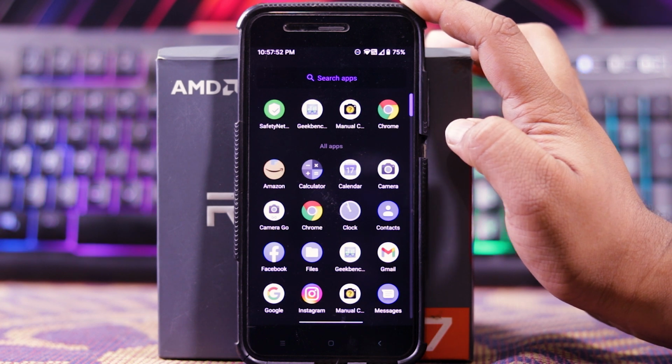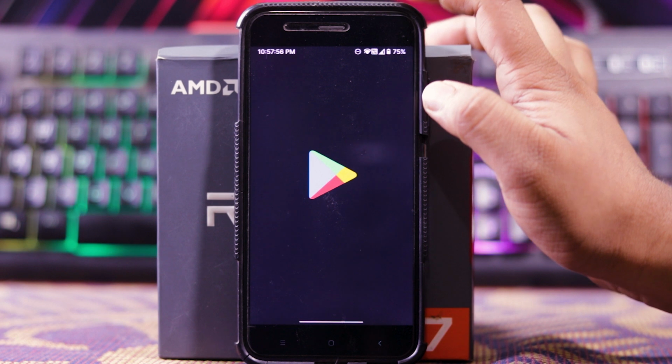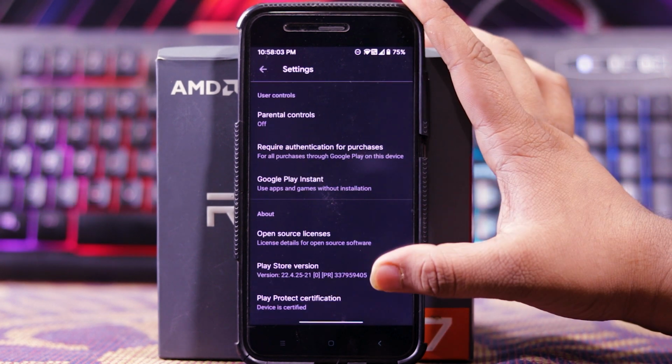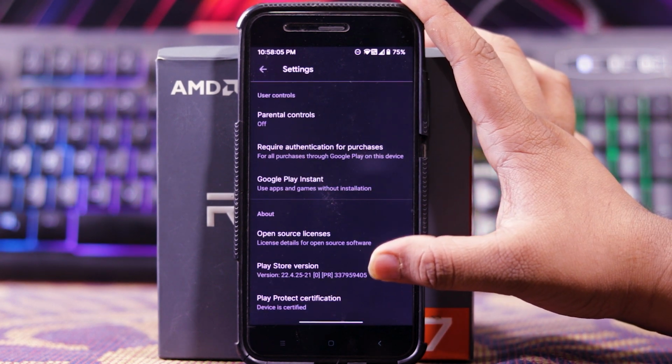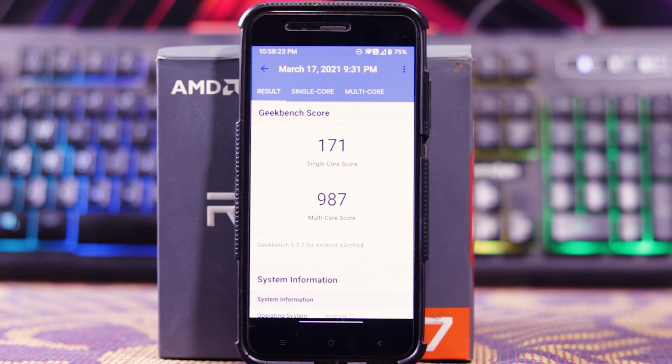In Play Store, let's see if the device is certified or not. See in Play Store and settings, and down here, as you can see, the device is certified. Now let's see the Geekbench score. The single core score is 171 and the multi-core score is 987.